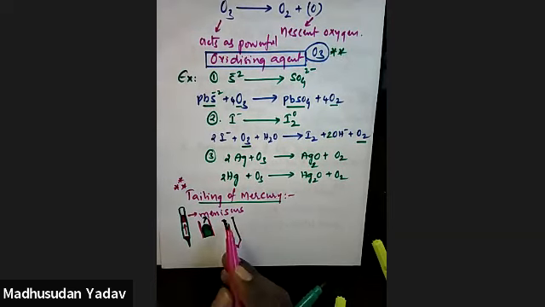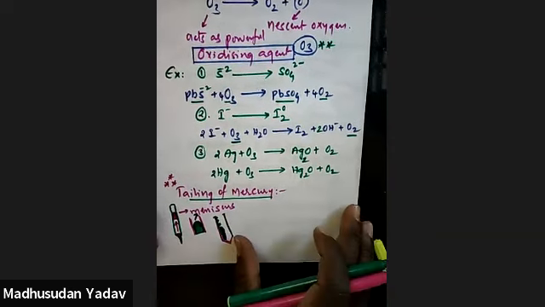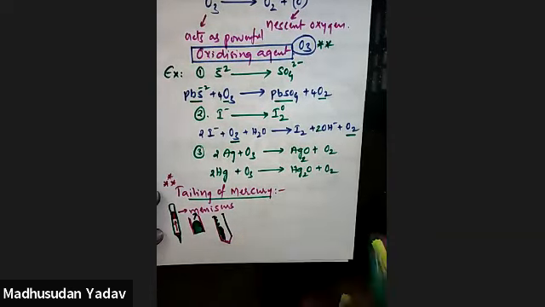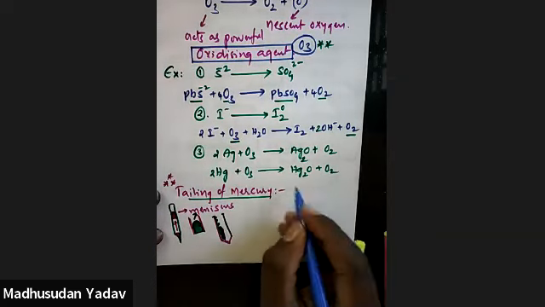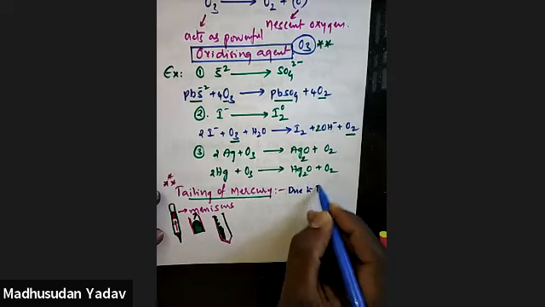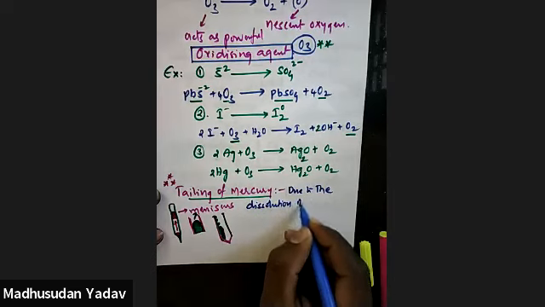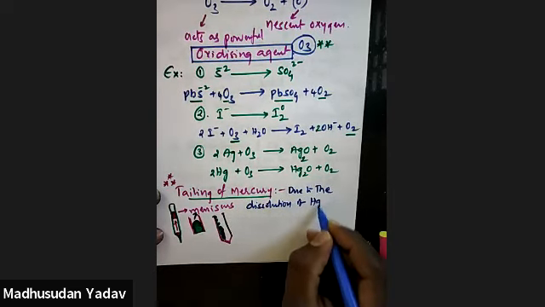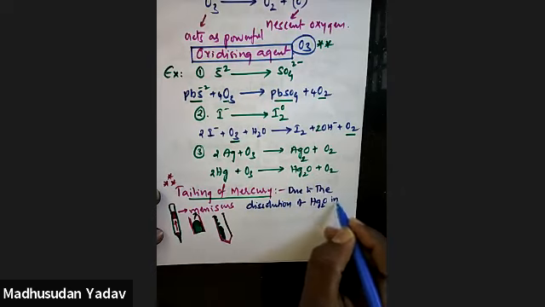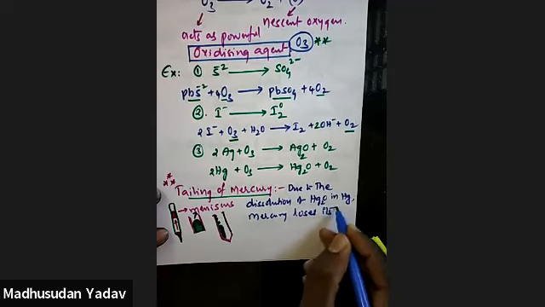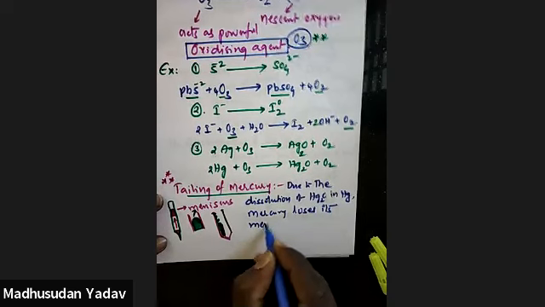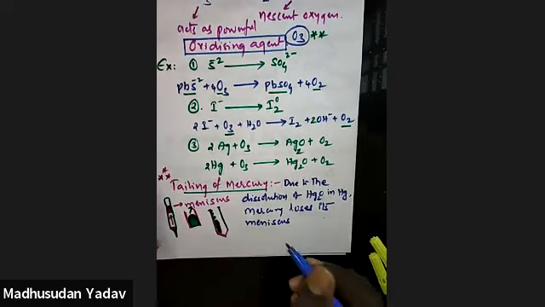How is this meniscus lost? It is due to the dissolution of mercuric oxide, Hg2O, in mercury. Mercury loses its meniscus.